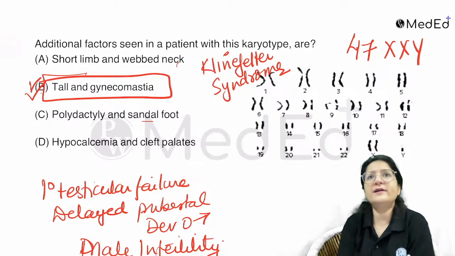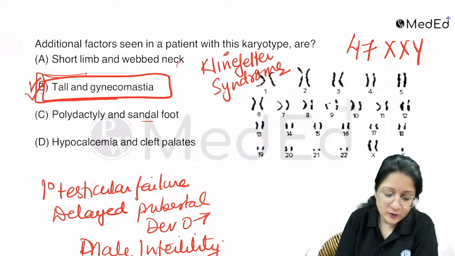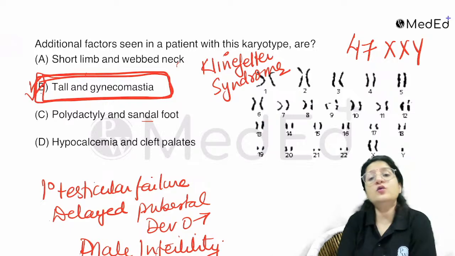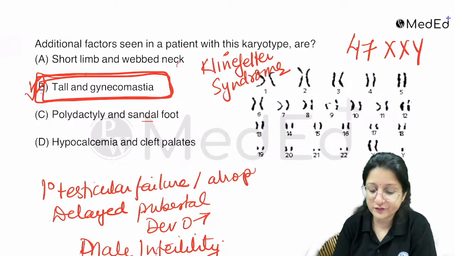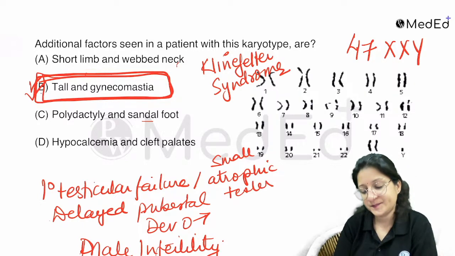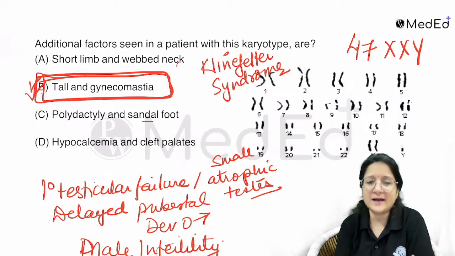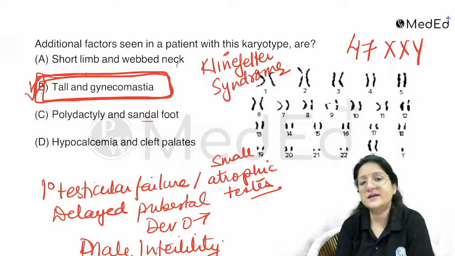Polydactyly, sandal foot, we're talking about Down syndrome, right? So tall and gynecomastia, we are thinking about Klinefelter syndrome. Another clue that we see is that because of primary testicular failure, they have small atrophic testes, which can be judged on clinical examination itself. Small atrophic testes is primary testicular failure.